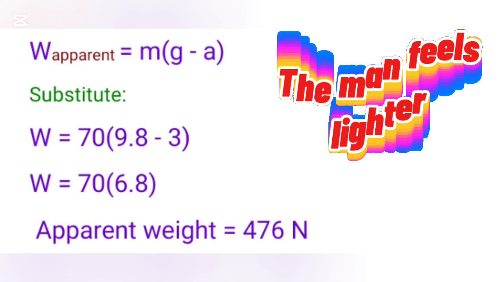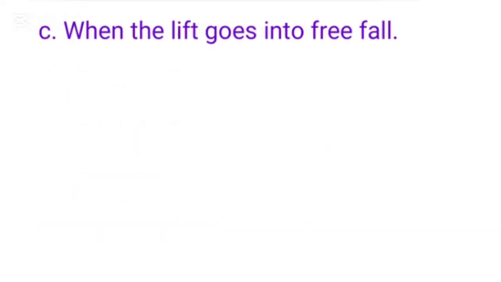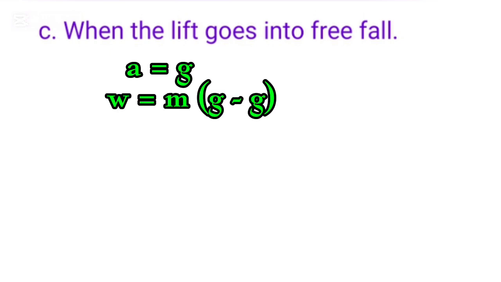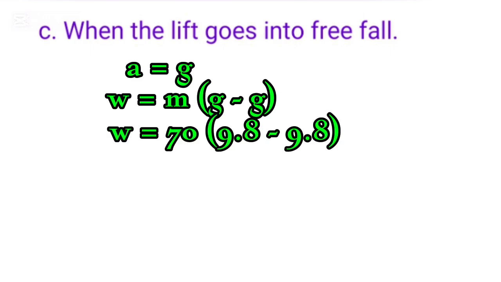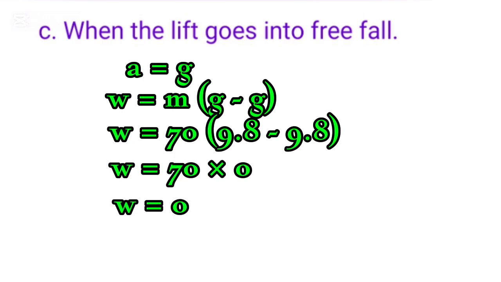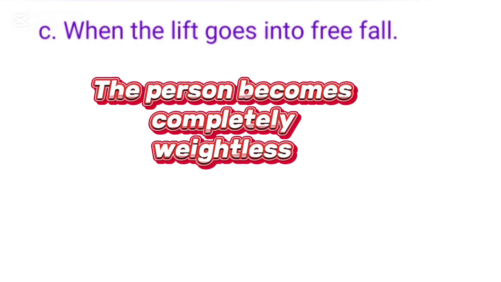The man feels lighter. C, when the lift goes into free fall, the acceleration a is equal to the acceleration due to gravity g. W = m(g - g). Substituting, W = 70 × (9.8 - 9.8). W = 70 × 0. W = 0. In this case, the person becomes completely weightless.